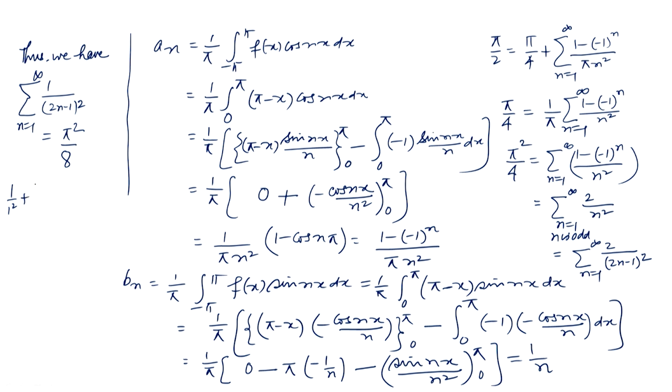So, 1 by 1 square plus 1 by 3 square plus 1 by 5 square and so on is equal to pi square by 8. So, by Fourier series we can also determine the sum of many infinite series which are otherwise not easy to find. Okay. So, let us now go to the next slide.